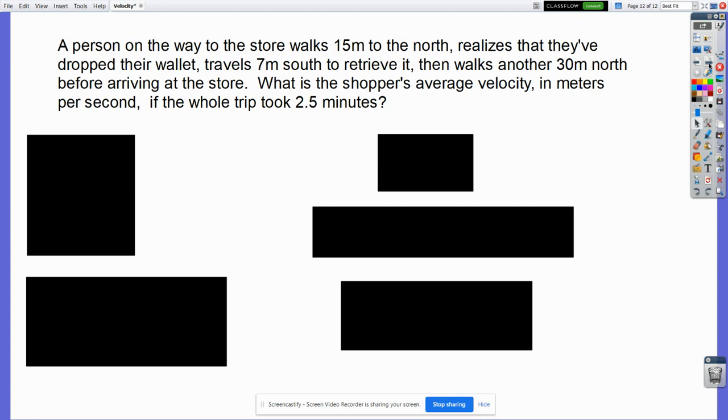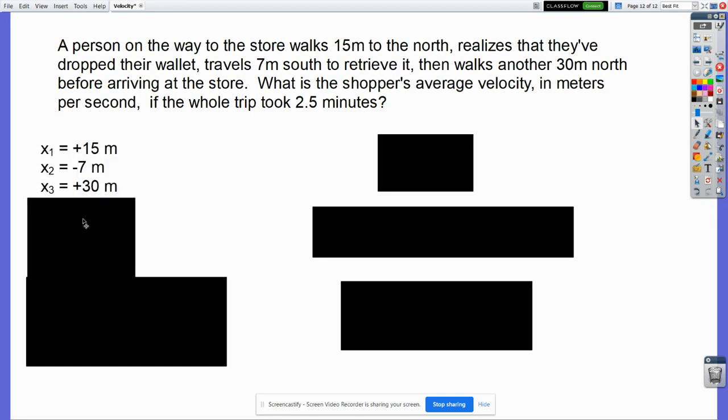What's this one? A person on the way to the store walks 15 meters north, realizes, oh, this is a displacement problem. Again, there's more than just unit conversions to do. There's more than just solving for variables in the denominator. Physics can be about going back to prior knowledge and using things you learned in previous units to answer questions in the current one. This is taking us back to displacement. Now, how do I know it's a displacement problem? 15 meters, 7 meters, 30 meters. I have 3 x's.